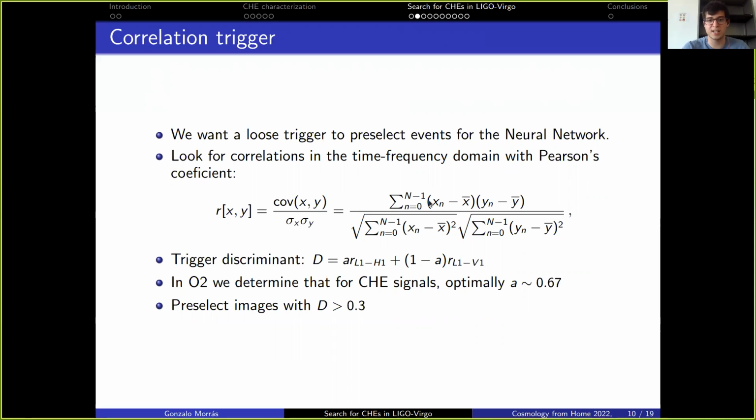And for the actual trigger discriminant, we will choose a linear combination of the correlation between Livingston and Hanford and the correlation between Livingston and Virgo. In O2, doing some injections of close hyperbolic encounter signals, we determined that the optimum value of this A parameter in the linear combination is around 2/3. That is, giving a higher weight to the correlation between Livingston and Hanford, which makes sense since these two are the most sensitive interferometers. In our case, to then fit to the neural network, we will preselect the images that have a trigger discriminant greater than 0.3.